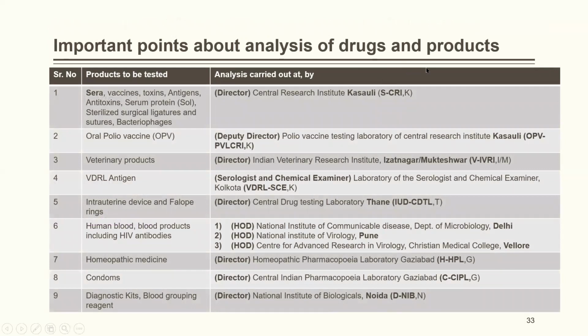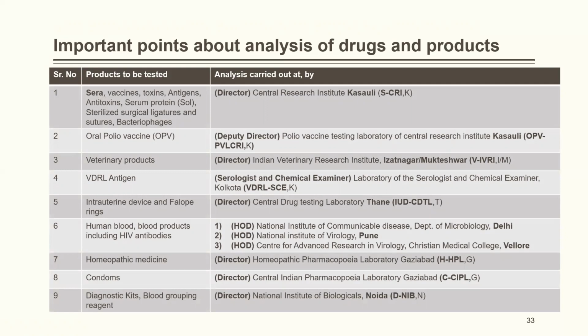Important points about analysis of drugs and products. See, in this slide, I have tried to mention each and every place where the drugs are analyzed. There are chances that in certain books, say for example, there is a portion in the DPharm book where IUDs and fallope rings are tested in Delhi, whereas in the book that is used for the BPharm degree, they have mentioned it as Thane. So you can use any one, either Delhi or Thane, depending on the objectives that you are having in front of you. So I have just mentioned over here Thane. Okay, so we would be moving to this.